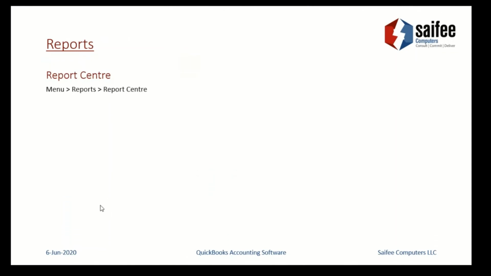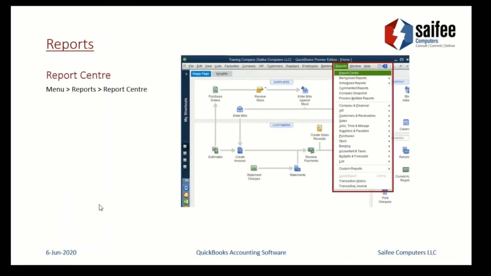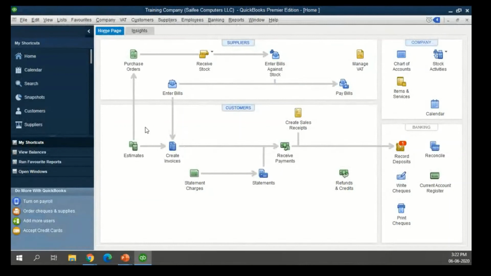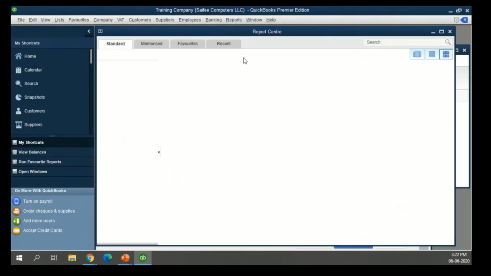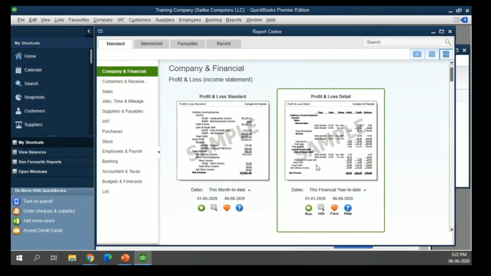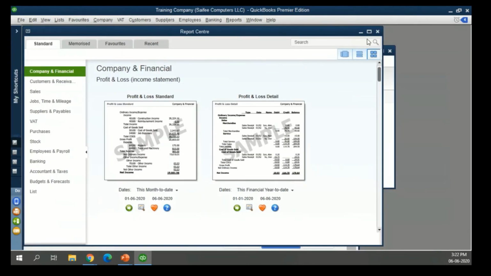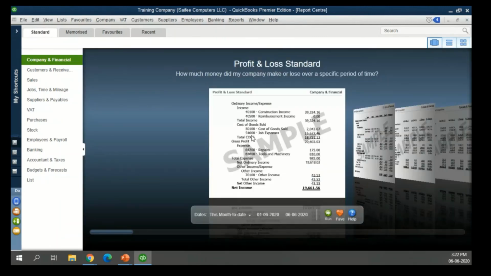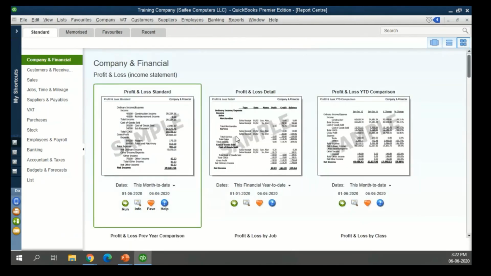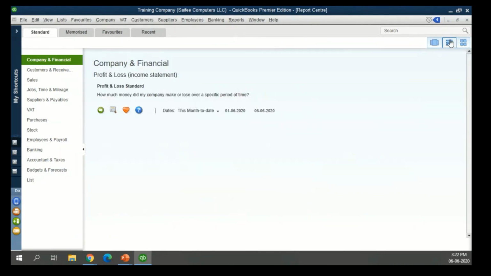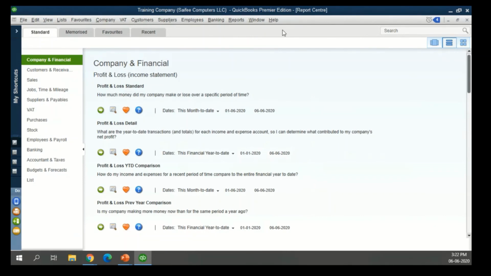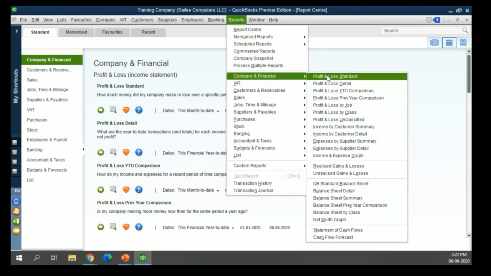And last but not the least, here we have the report center. Initially, when we started the presentation, we discussed that, as business owners, everybody wants to see the information in a way that is very presentable. Now, QuickBooks is very good with its reporting. We have a report center that can be seen in different ways. First of all, you can have the option of looking at previews right away before selecting a report to run. Or if you just want to see multiple options, that can be done. Or if you just want to see it like a list, that can be done. Or otherwise, you can quickly come here and select the report that you want.